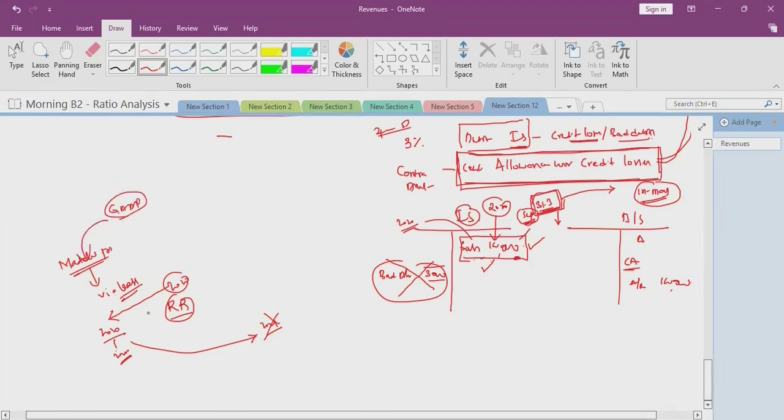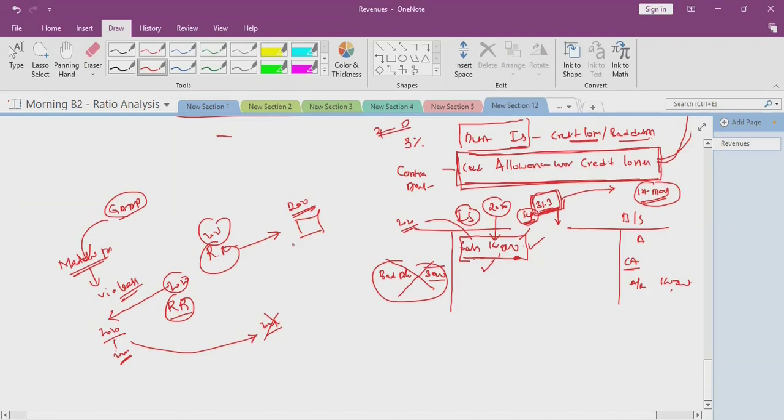What does the matching concept say? If you are recognizing revenue in 2020, the related expenditure should be recognized in 2020. So this expenditure is a probability, not yet confirmed, but still we know that when there is a credit sale, there must be bad debts due to some reasons.